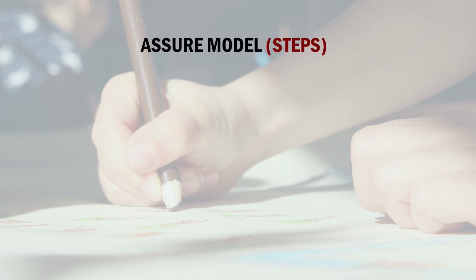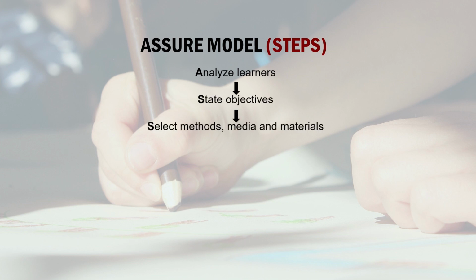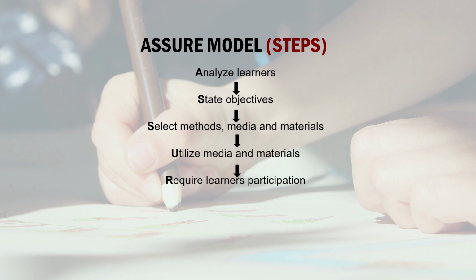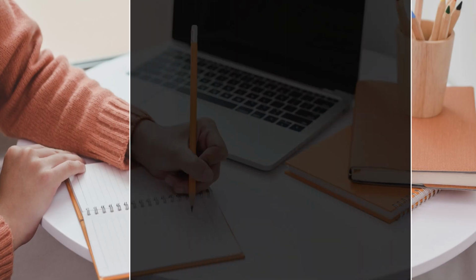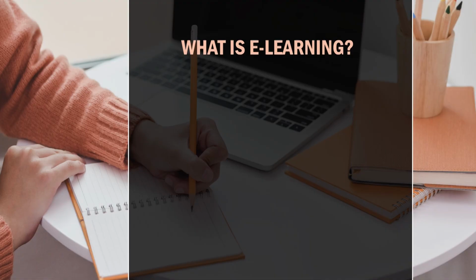The steps involved in the ASSURE model are: analyze the learner, state objectives, select methods, media and materials, utilize media and materials, require learners' participation, evaluate and revise. What is e-learning? This is to recapitulate or revise the previous session. We are linking whatever you have learnt from the previous session, revisiting it very quickly so that we can understand what e-learning is and how we have to design e-learning with the help of different instructional design models.